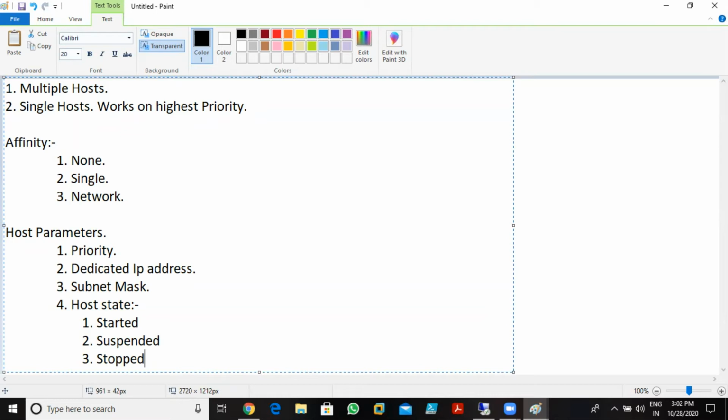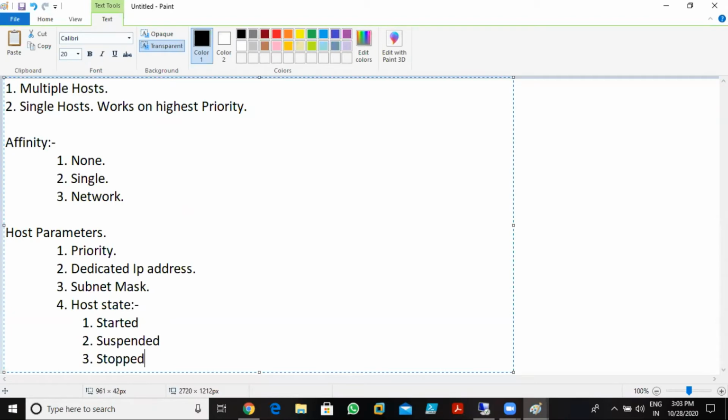Imagine if I create one cluster and add all the servers in that cluster, it checks the server parameters: whether it works on priority, dedicated IP addresses, or subnet mask, and what the status of the server is, whether the server is started, suspended, or stopped. Understood both of you? Clear? So this is the theoretical part of NLB clustering.